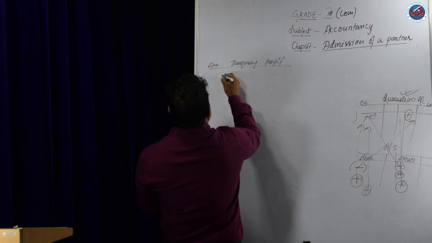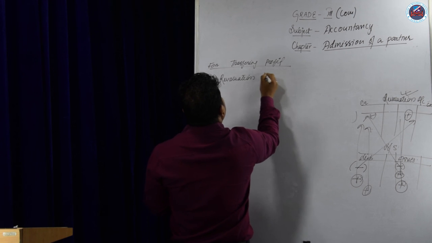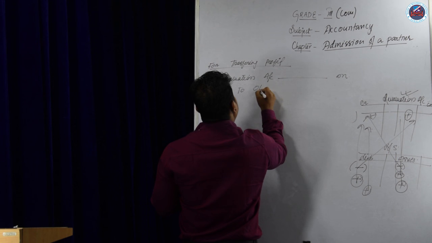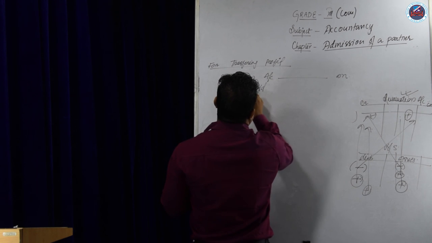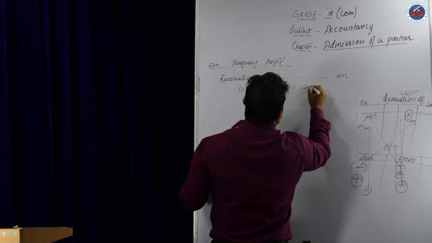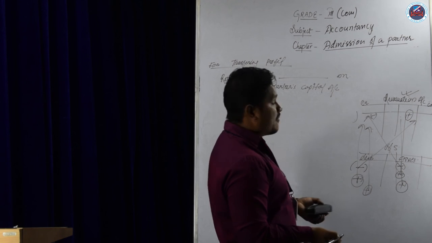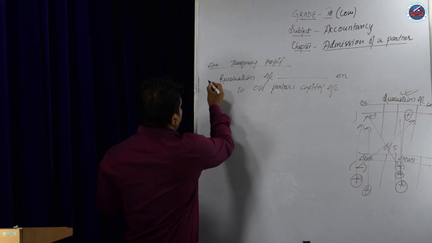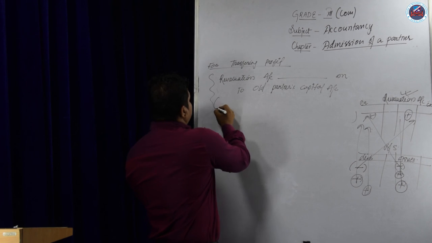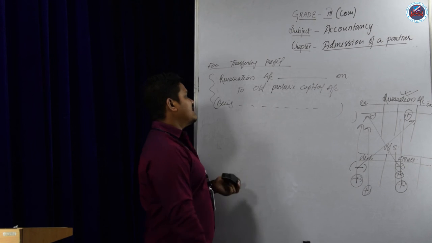The entry will be revaluation account debit to all partners' capital account. That will be transferred to all partners' capital account. If the firm makes a profit, the entry will be revaluation account debit to all partners' capital account. The narration will be: being the profit transferred to partners' capital account.